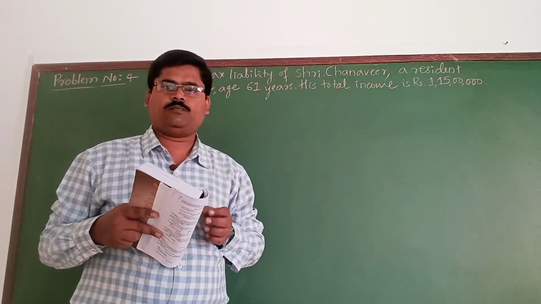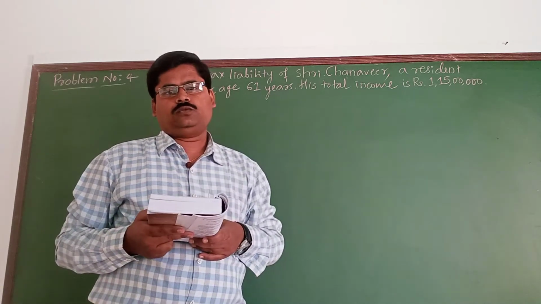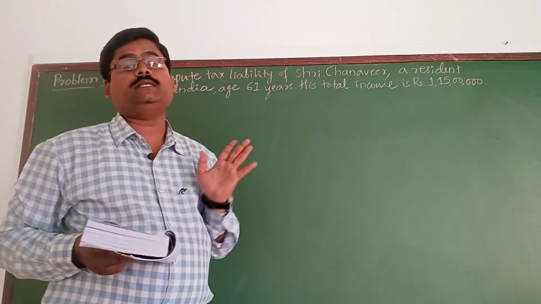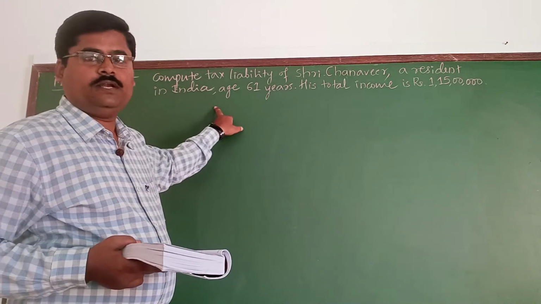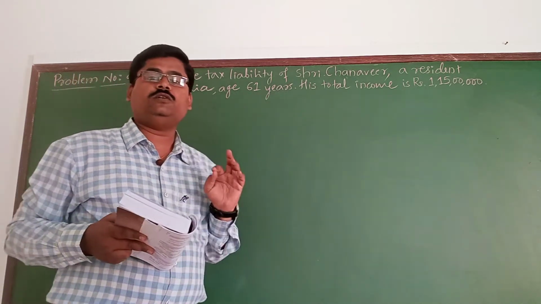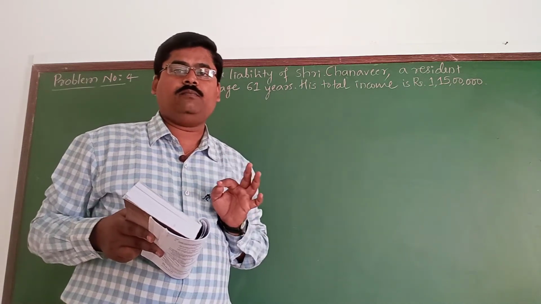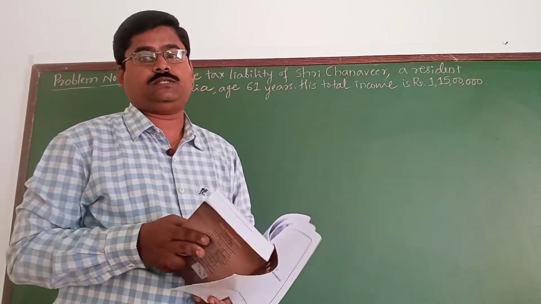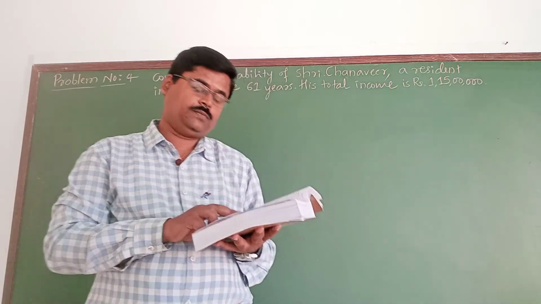So this is the given problem, and when you go to the problem, you can see that Mr. Sri Chanavir is an individual, and he is a resident of India. It is a residential status. His age is 61 years. It means that the tax rates applicable for the people whose age is above 60 years become applicable.